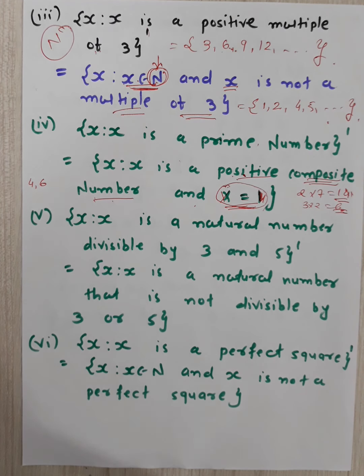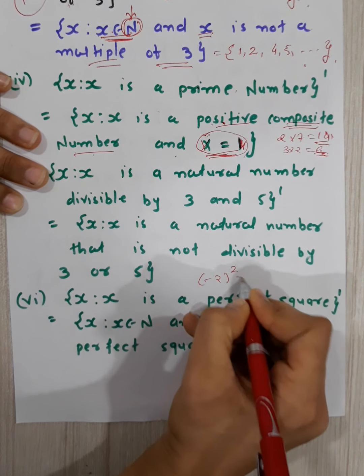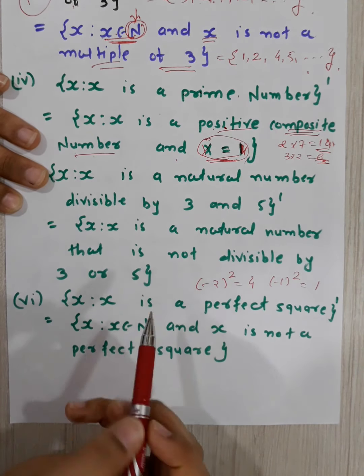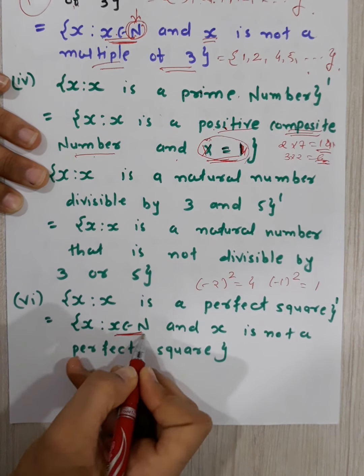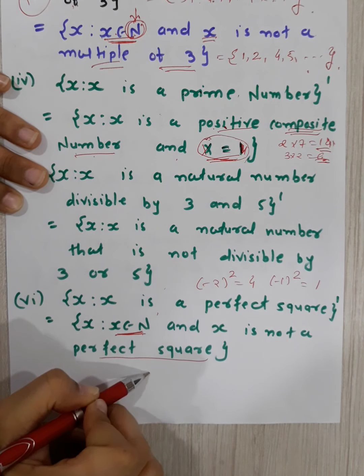Now sixth, for all x, x is a perfect square. So for all x belongs to capital N, compulsory you have to write this, because in perfect square, you will also have -2 squared, which is also 4, and -1 squared, which is also 1. So you have to write down x belongs to N and x is not a perfect square. You have to write the reverse of it.